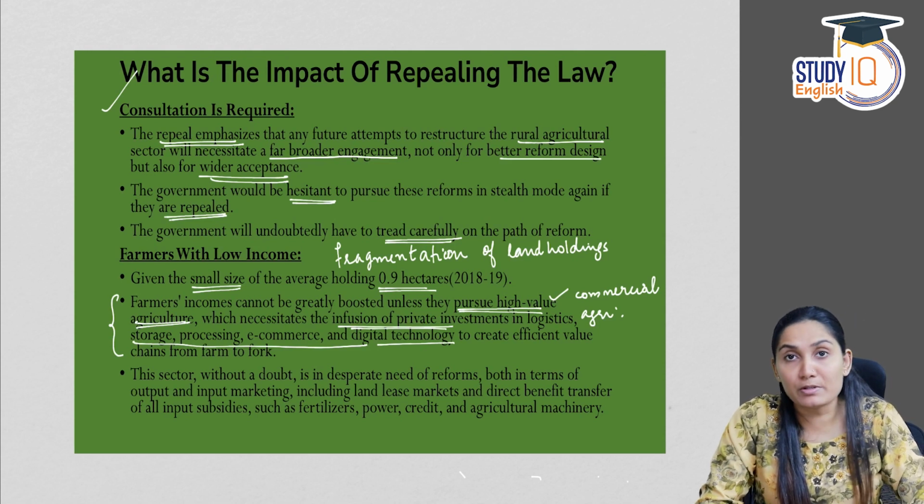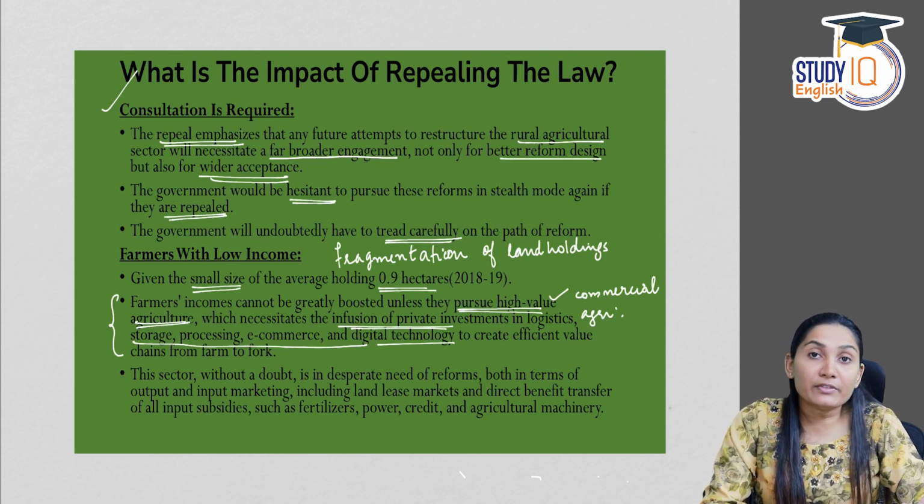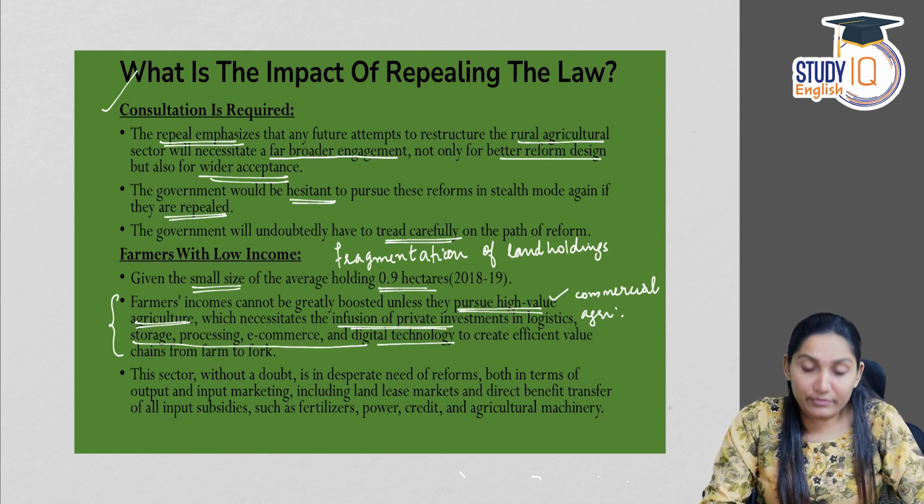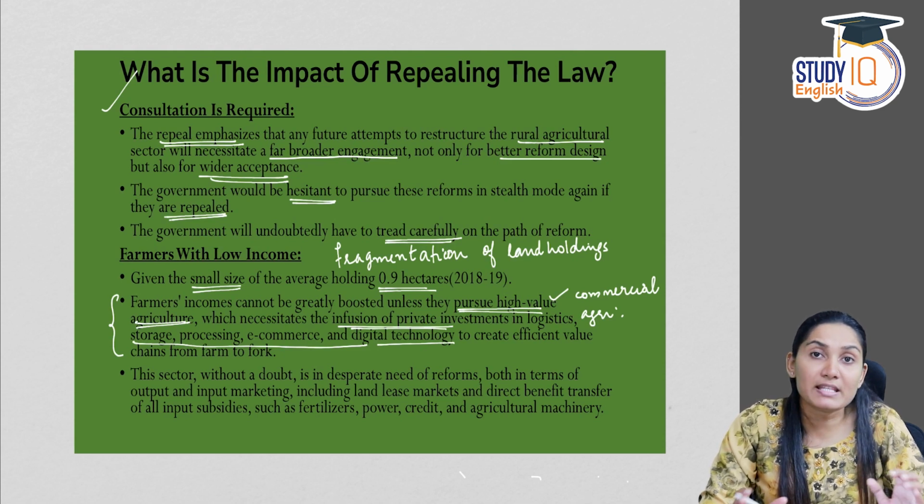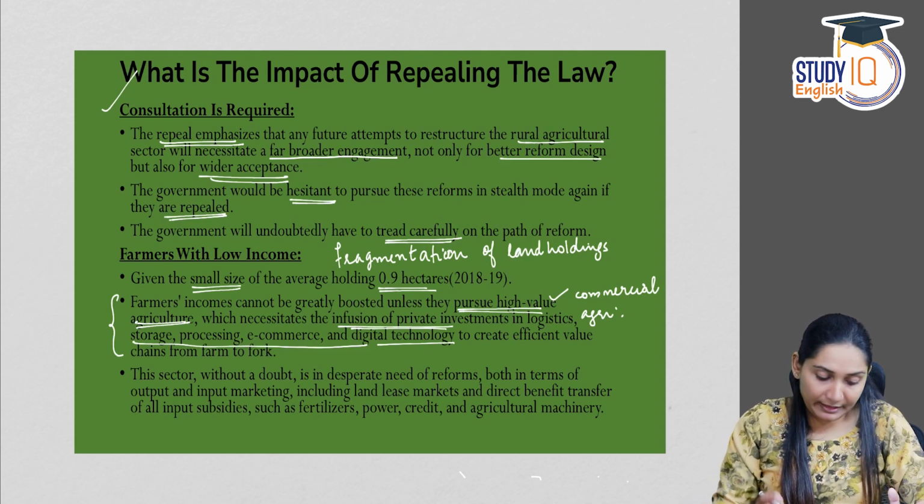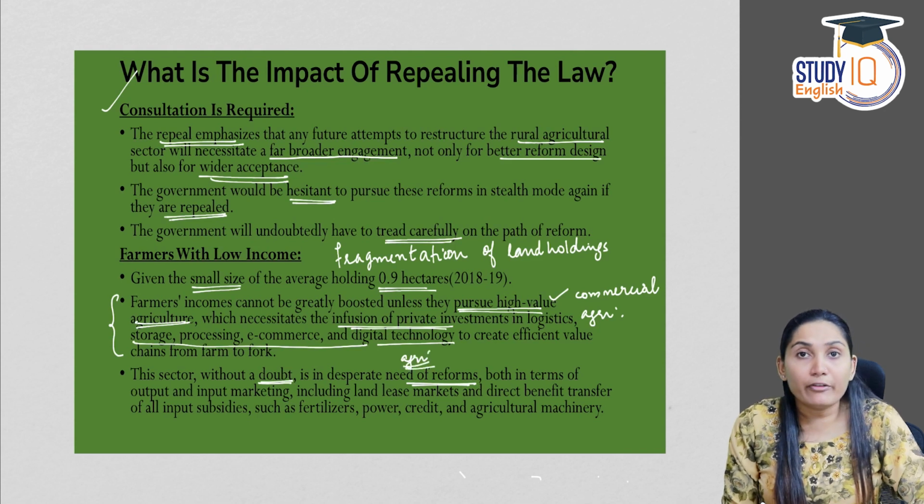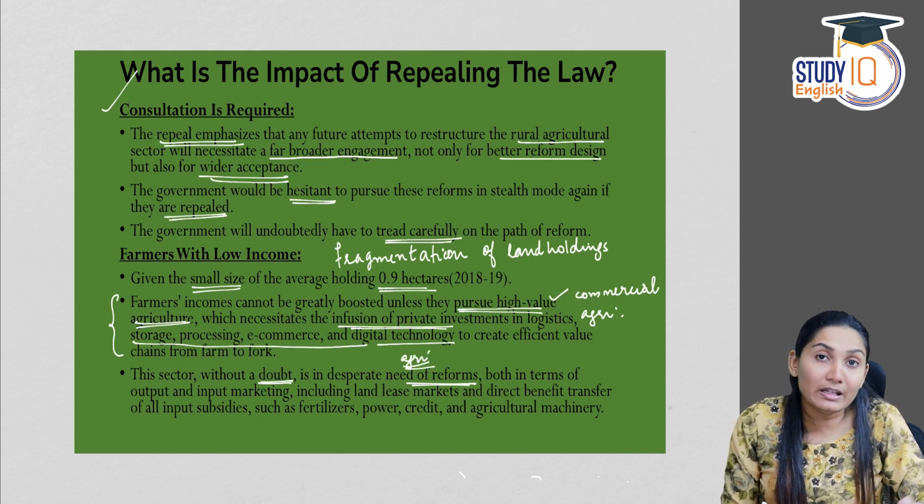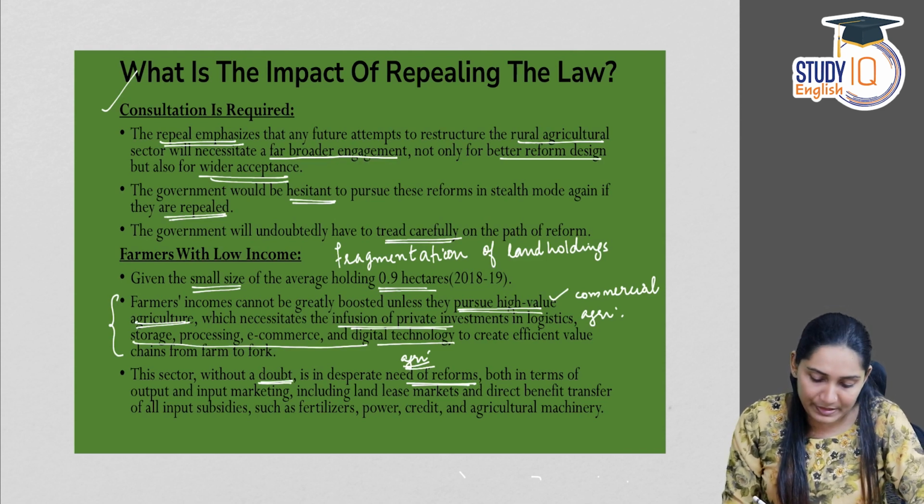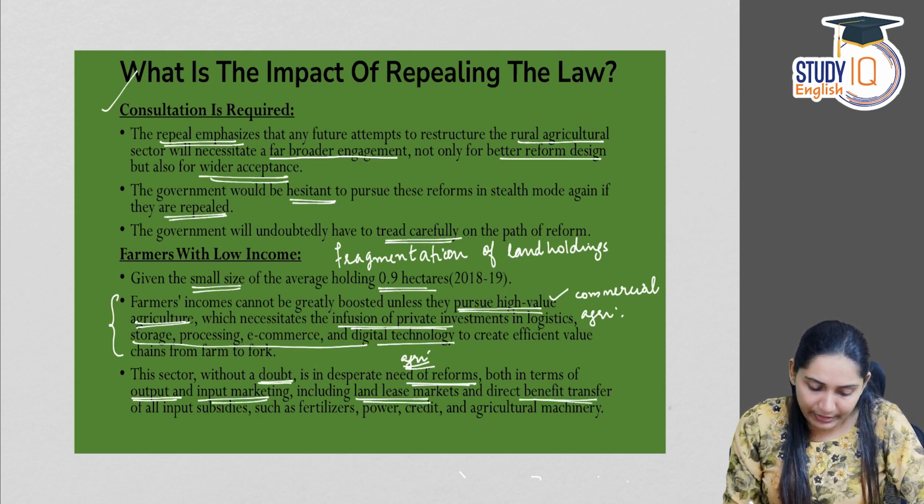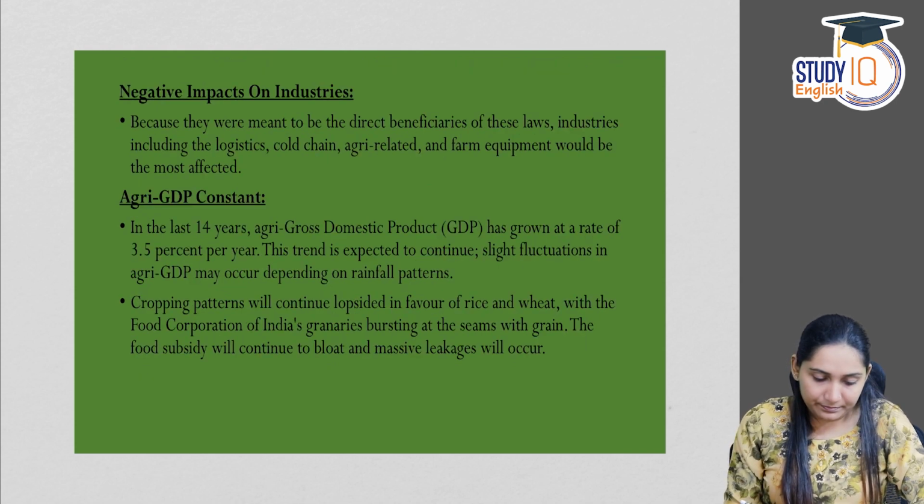And the government is not in a position to make huge investments because of the deficits and also because of the fiscal limitations of the government. So it's very important that we invite the private sector to make these investments in this sector. This sector without a doubt is in desperate need of reforms. Definitely the agricultural sector needs reforms. We have made reforms in all other sectors. Now the agricultural sector is one large sector of the economy which is awaiting reforms, both in terms of output and input marketing, including land lease markets, direct benefit transfer, etc.